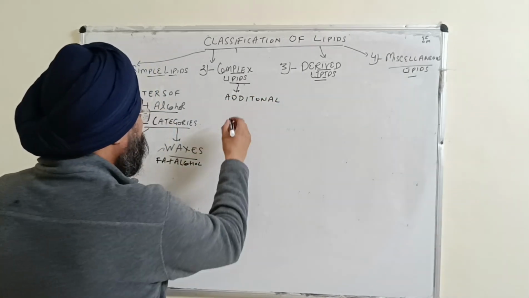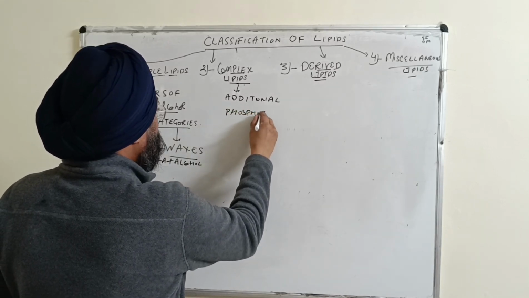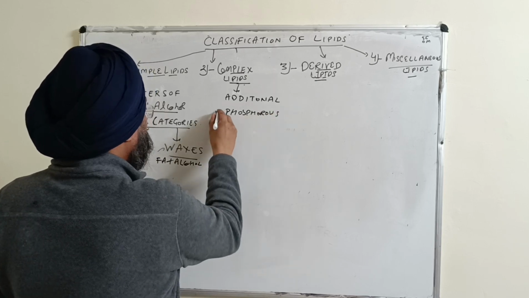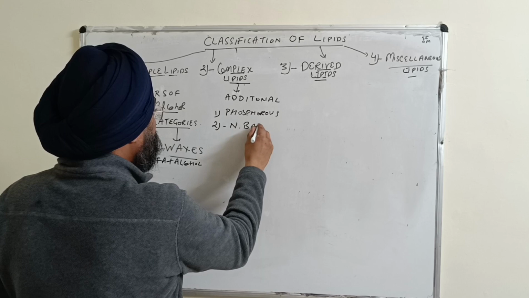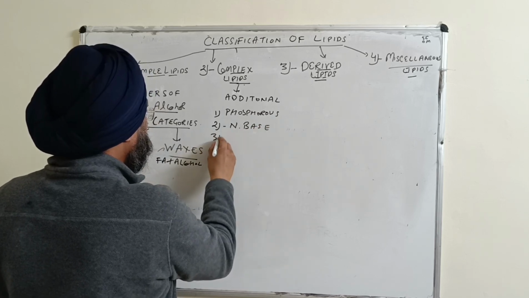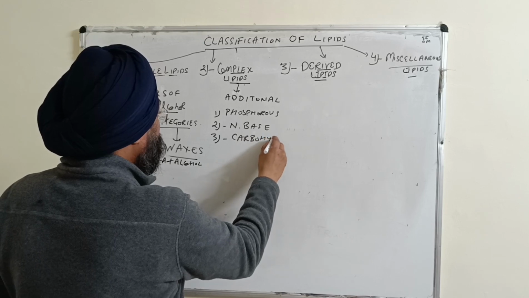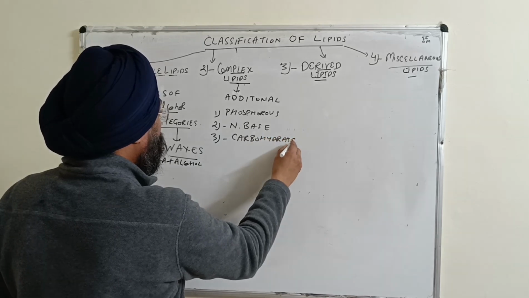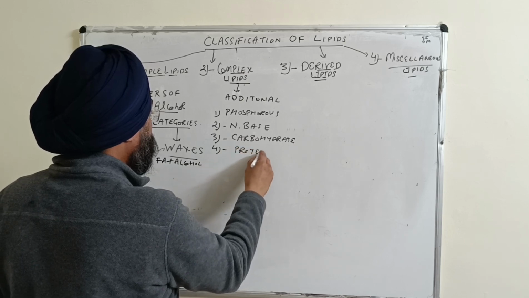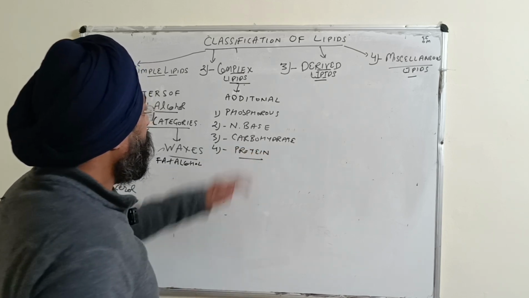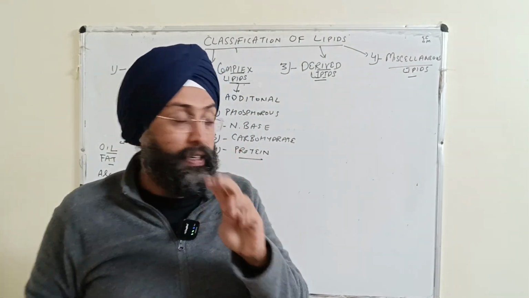They can be phosphorus, then some nitrogenous base, then carbohydrate, or some protein, right? And the complex lipids are further categorized into four more categories.